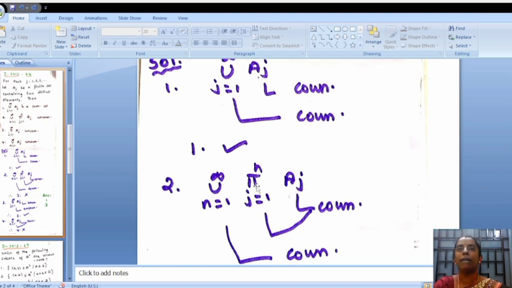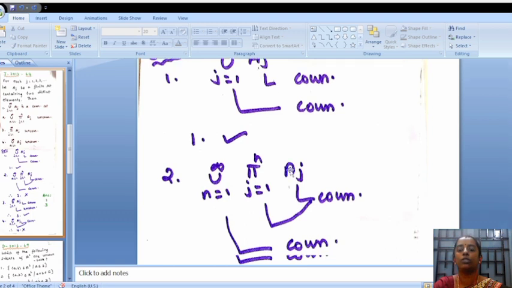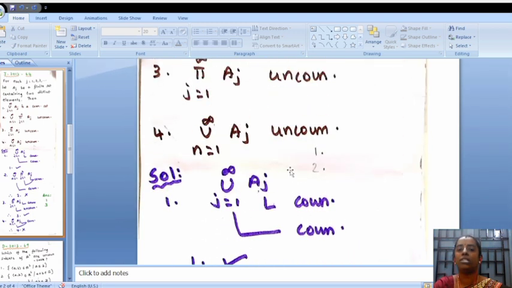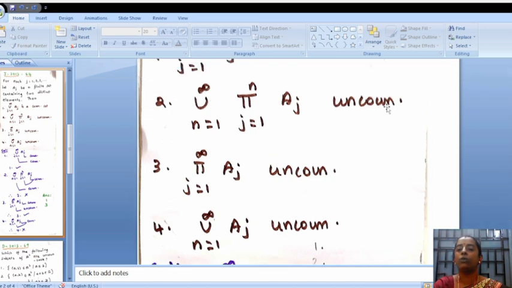Therefore, it will become a countable set, and again by the result that a countable union of countable sets is countable, the set described in option 2 is a countable set. But according to the problem, they have mentioned that it is an uncountable set.